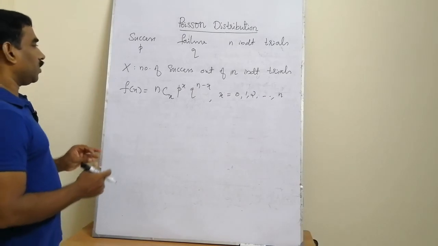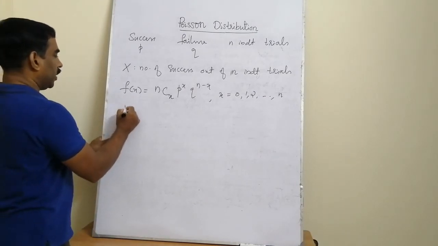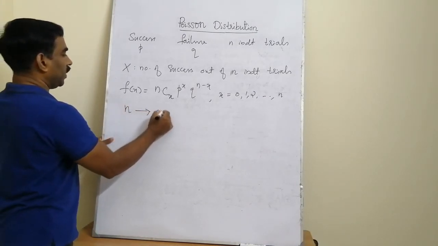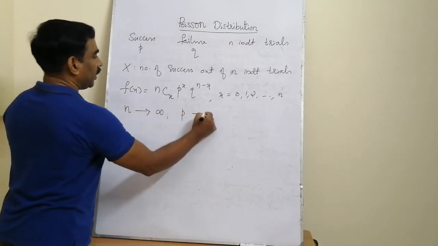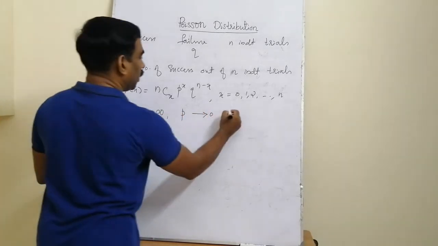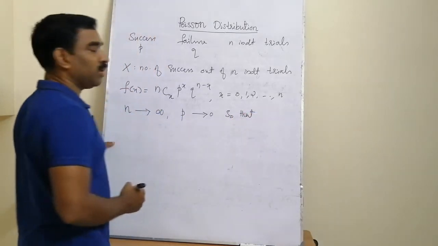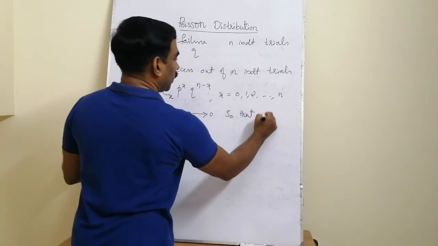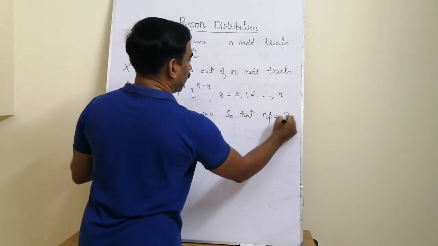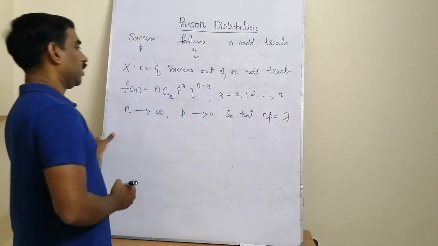Now in this situation we are applying certain limiting conditions. That means suppose this n is very large and p is very small, so that the average number of successes, what is the average number of successes for binomial distribution? It is np, so that np is fixed, that is np is equal to lambda, a constant.